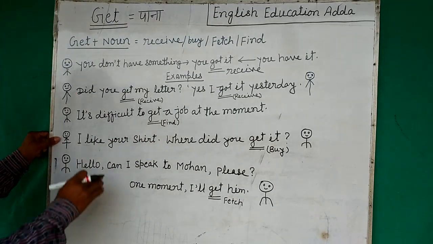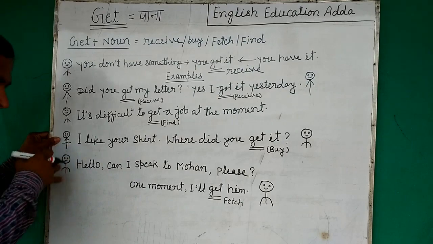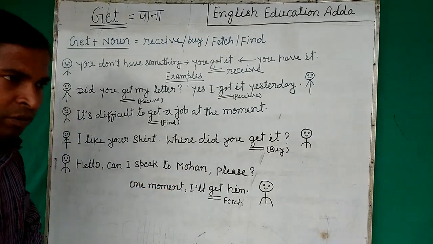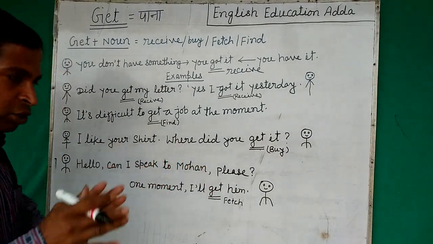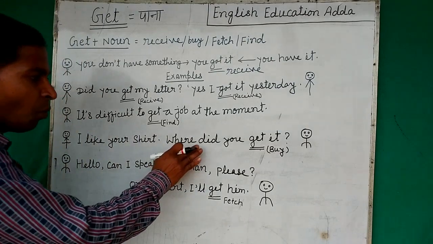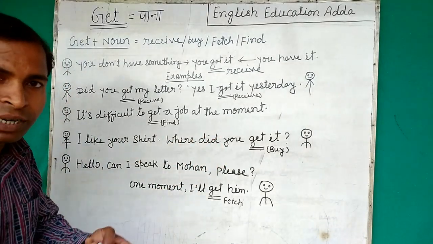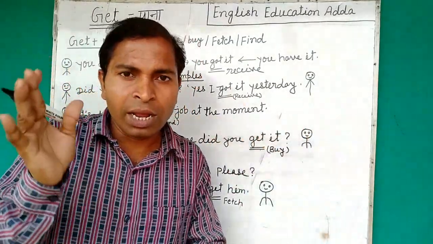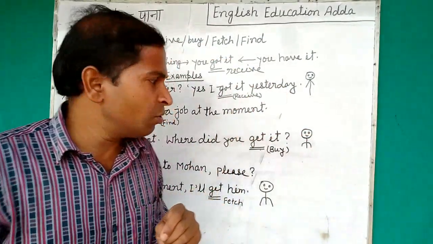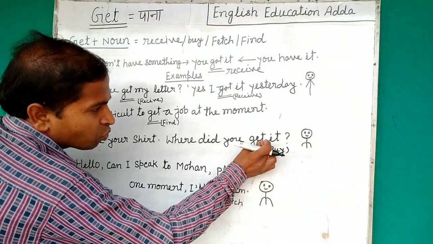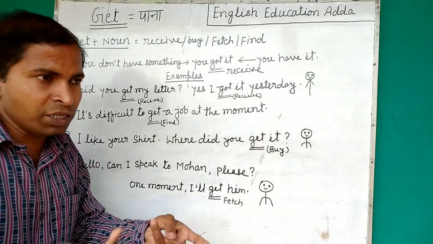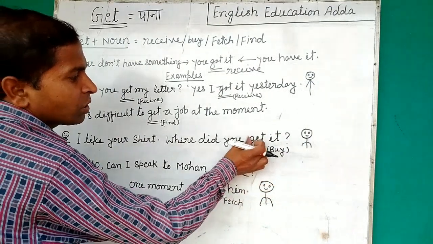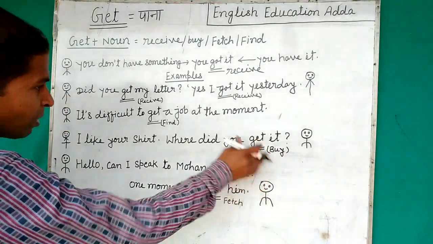Okay. Now another. I like a shirt. I'm saying this to my friend Mohan here. I like a shirt because you have just got it. I like the shirt, but I'm asking the question: where did you get it? I think you got it from somewhere. You have bought it from somewhere. Otherwise, you can say I just bought it. So in the sense of buy, we are using get. From where did you get it? Obviously my friend has bought it from somewhere. That's why in the sense of buy, we are using get, right?